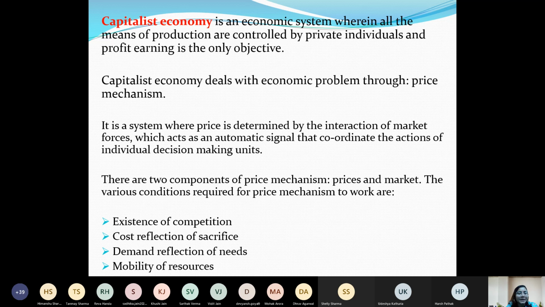So that is called price mechanism, right? How price is being fixed is by this price mechanism strategy, that is by interaction of demand and supply at the point of equilibrium. जहाँ पे demand and supply interact, वो intersection point, that point is called the equilibrium point, right? At that point of equilibrium, price is fixed and quantity to be produced is also fixed. A capitalist economy produces its goods using this price mechanism.